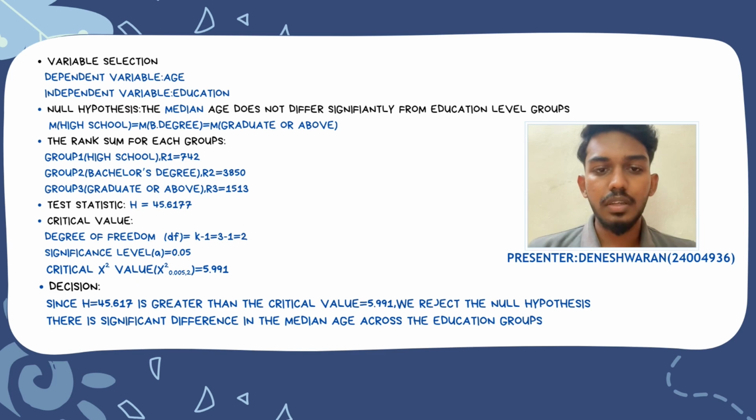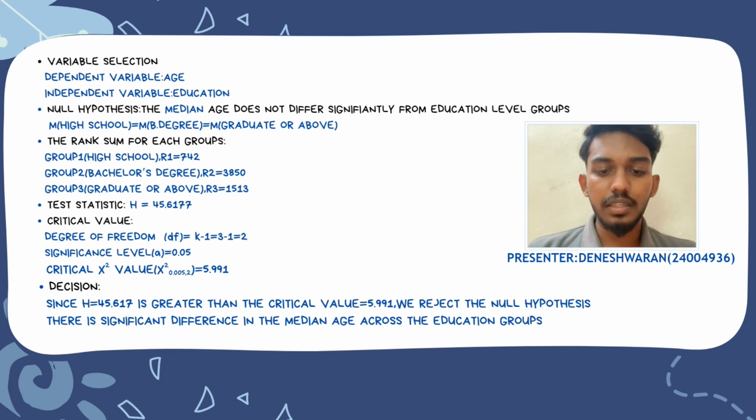Hello, I'm Dineshwaran. For question 4C, we use the Kruskal-Wallis test to assess whether there are significant differences in median age across 3 education levels: high school, bachelor's degree, and graduate or above. The null hypothesis stated that the median age does not differ significantly across these groups. To test this, we calculated the rank sums for each group. R1, high school 742, R2, bachelor's degree 3850, R3, graduate or above 1513.